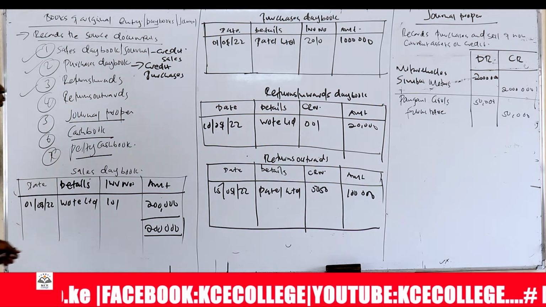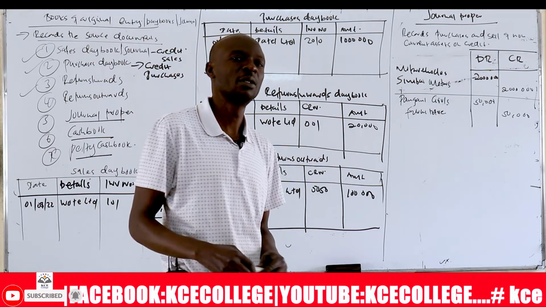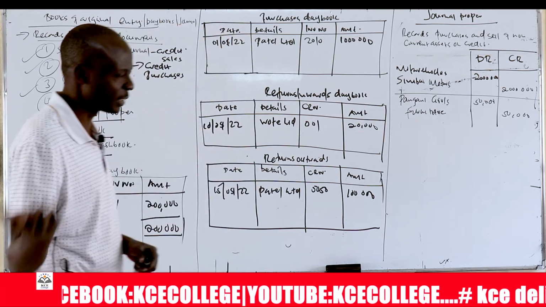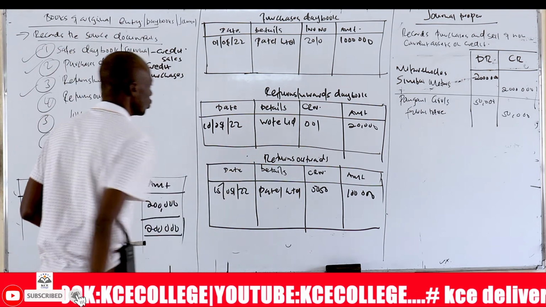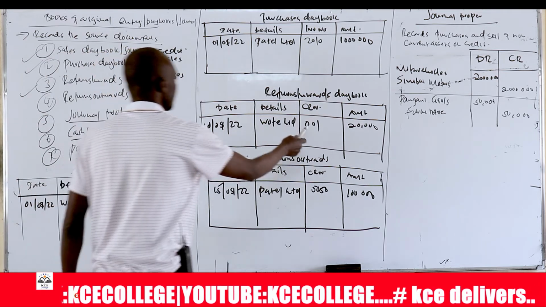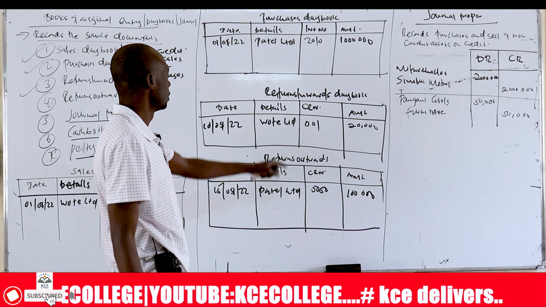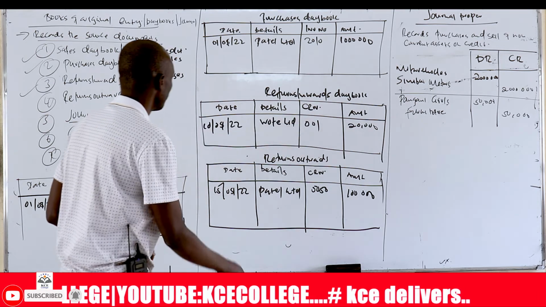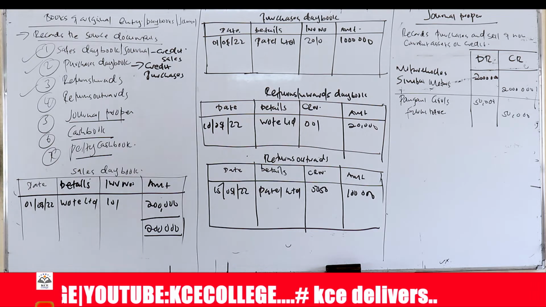And then we have return inwards. A return inwards is a book of accounts that records sales returns. So every time customers return goods for different reasons, those goods are recorded in the return inwards day book. So you have the date, the details, credit note number, and amount. When the goods are returned, a credit note has to be given.